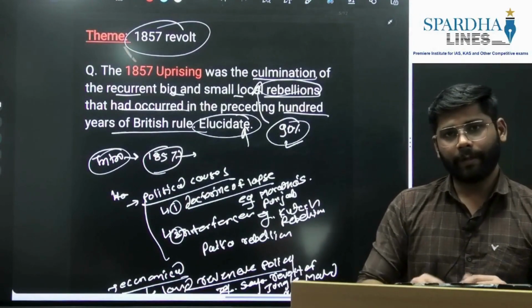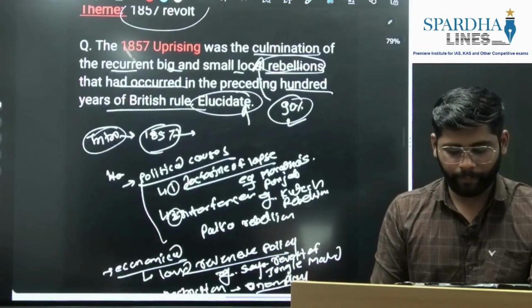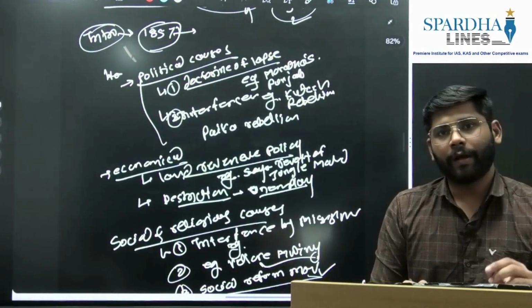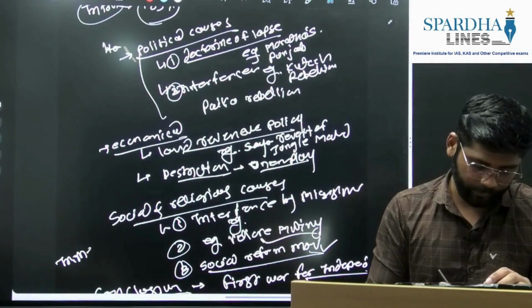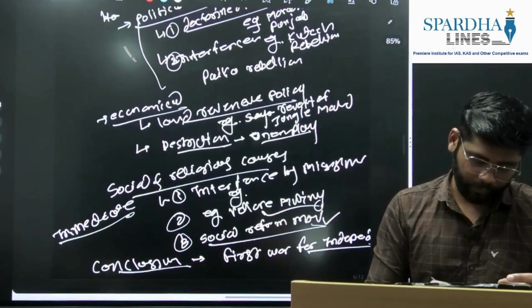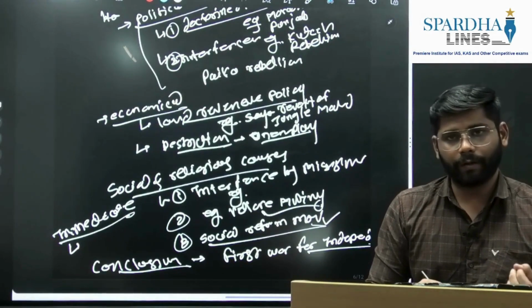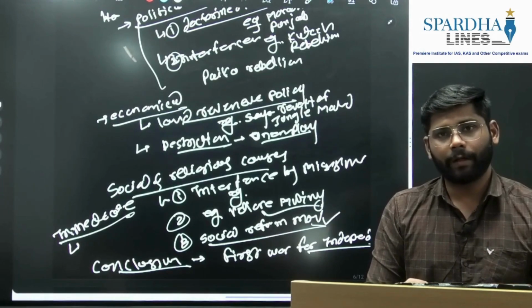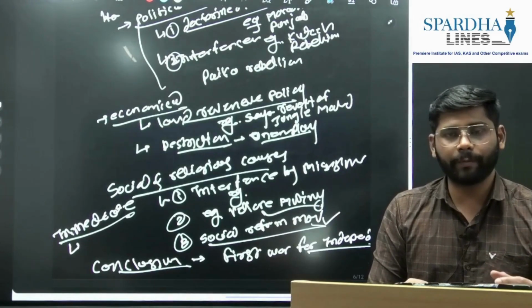On the 1857 revolt theme, if in future they ask what caused the 1857 revolt, you can write about the political, economic, social and religious causes, and finally the immediate causes. One more aspect you can write here: among the immediate causes, we all know the introduction of the Enfield rifle, which sparked anger among the Indian soldiers and eventually culminated in the 1857 revolt.